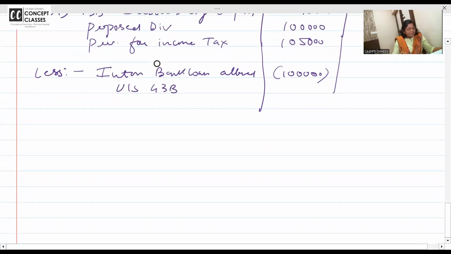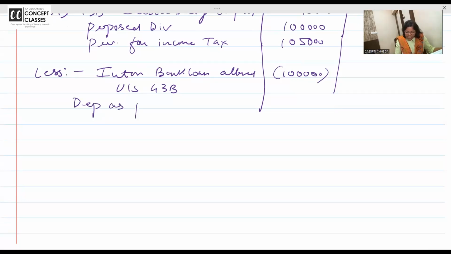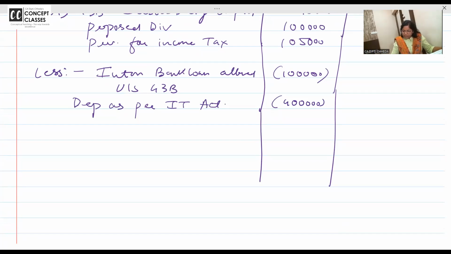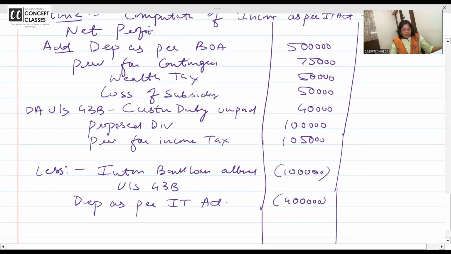Now company is entitled to ATG deduction. We will give here. In MAT, you don't get any Chapter 6A deductions. Here you will give. And they said depreciation as per Income Tax Act. Depreciation as per Income Tax Act is 4 lakh. Okay, let us take that. Turnover they have given. So now, what is add and what is less?